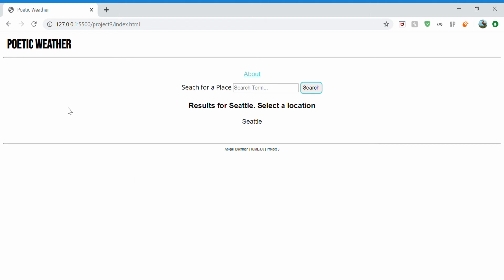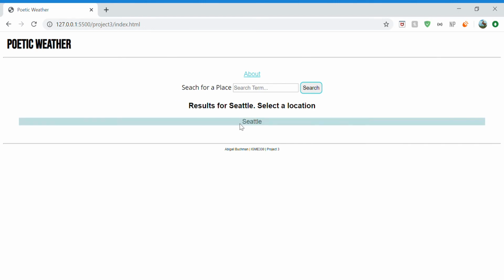My Project 3 is called Poetic Weather, and the premise is that you can search for a location and get the weather for that location, and then it will also search a database using the weather keyword and return a poem with that keyword in the title. The last location that I searched was Seattle, so that automatically gets stored in my local storage, as well as the list of poems that gets returned with the weather keyword in the title.